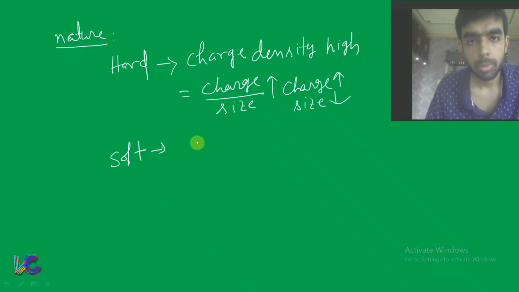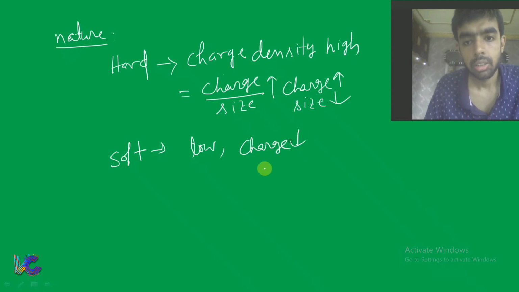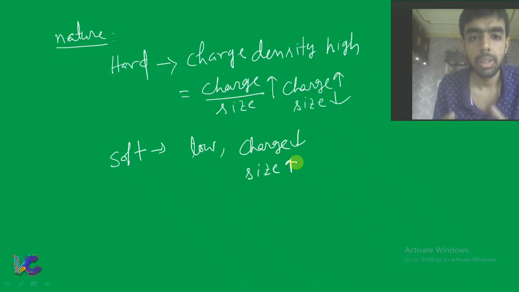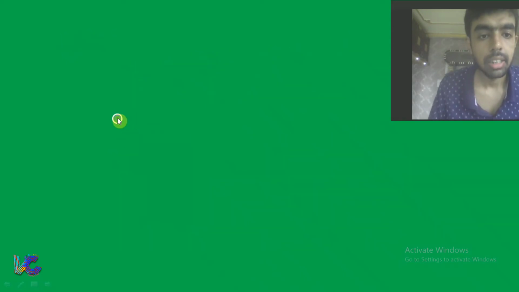Now what is soft? The opposite one: the charge density is low, that means charge by size ratio is low, that means either charge is low or size is high, so charge density will be low. In that case we will call the ligand a soft ligand. For hard ligand you can take the example of F minus, for soft ligand you can take the example of I minus. So on the basis of nature we have classified the ligand.